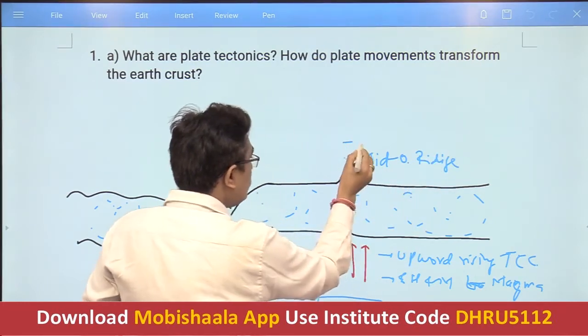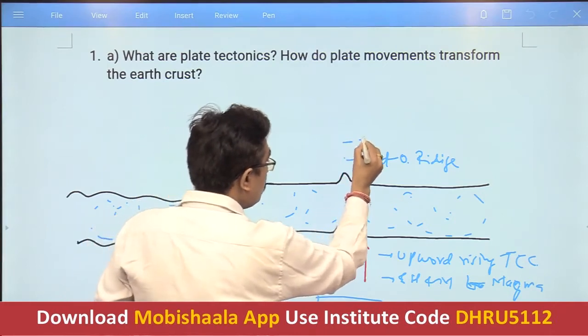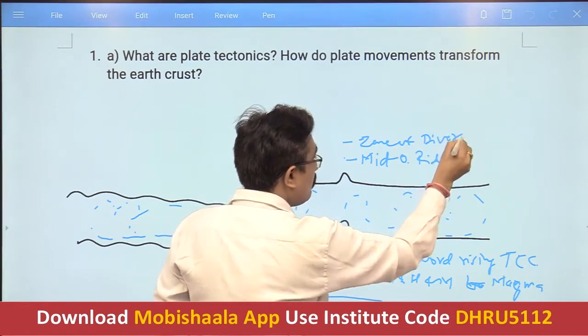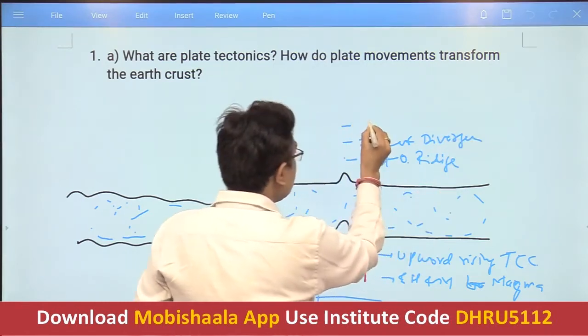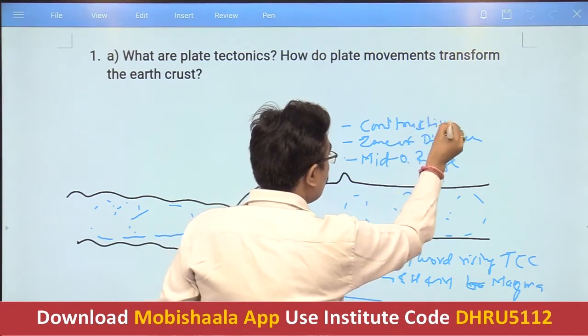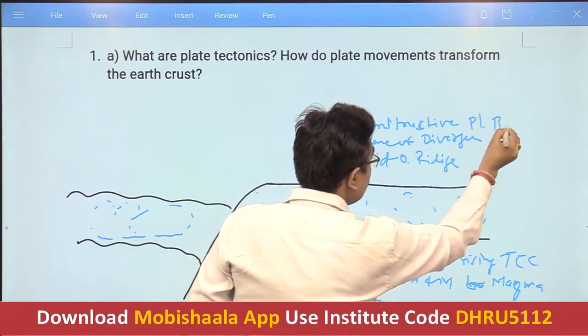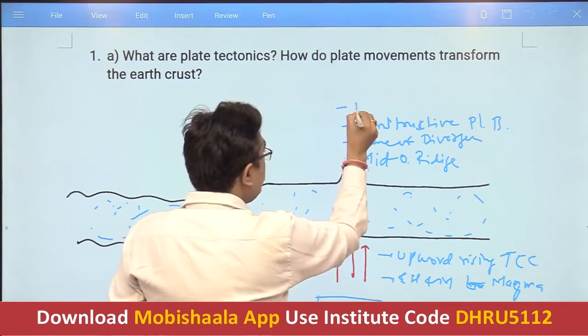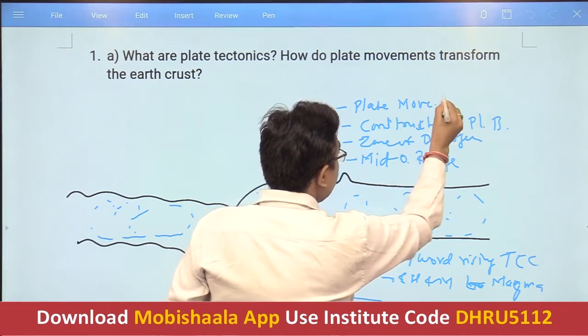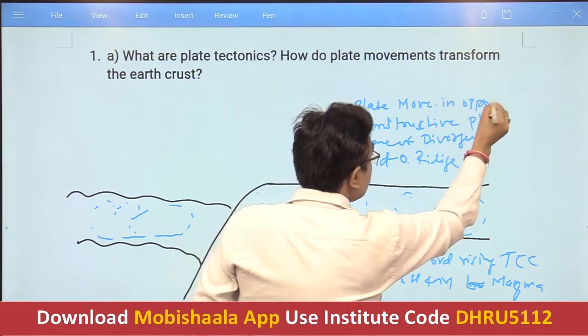Then again we can say that this is a zone of divergence. That means what? These are the constructive plate boundaries. That means what? The plate movement is in the opposite direction.